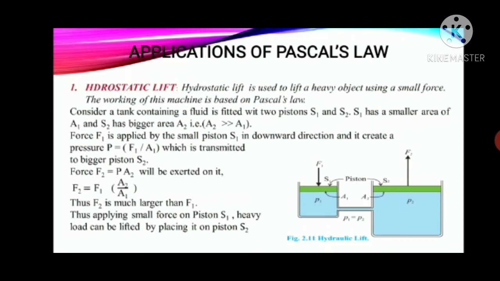If you put the value of P, then we will get F2 is equal to F1 A2 upon A1. So it is clear that F2 is much larger than F1. Thus, by applying a small force on piston S1, we can lift heavy loads using the piston S2. Okay.